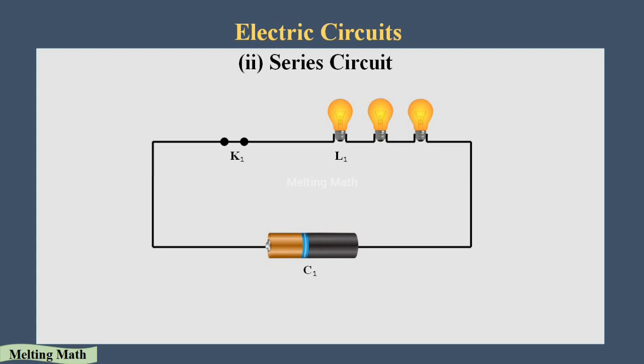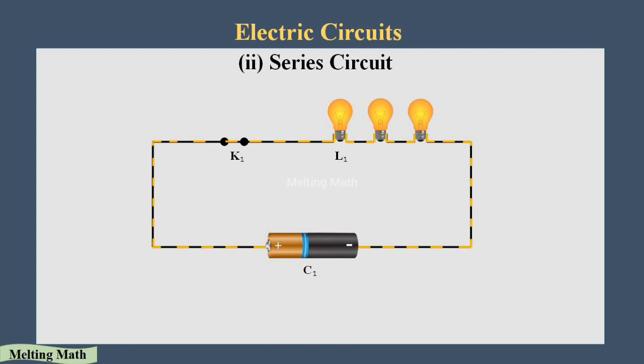One disadvantage is there. If one bulb gets fused, the other bulbs do not glow. Let's see how it happens. As I said, the electron flows from the negative terminal to the positive terminal. Whenever I mention the electron, it's electricity.